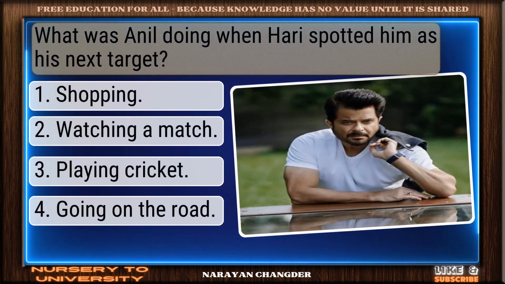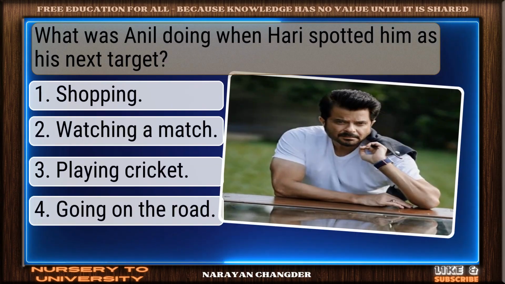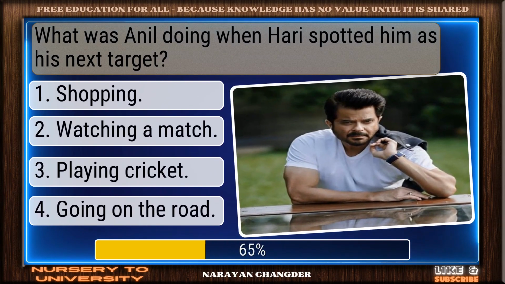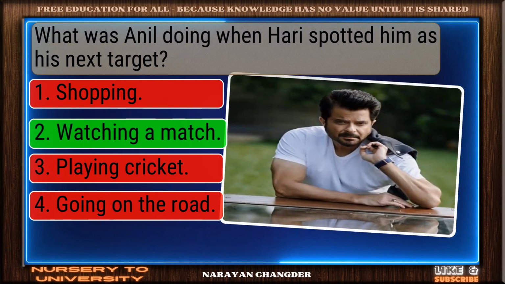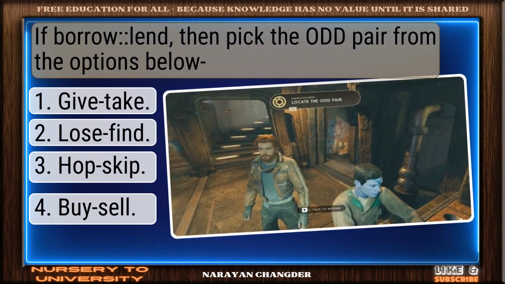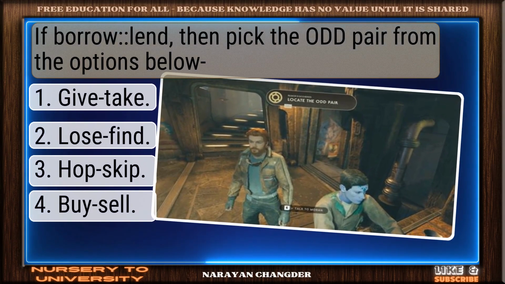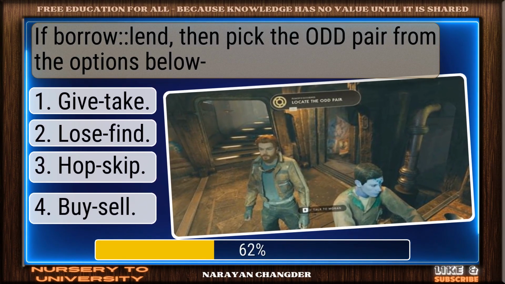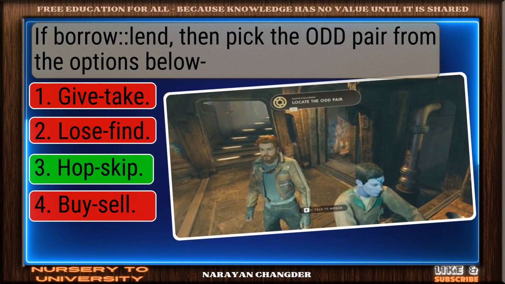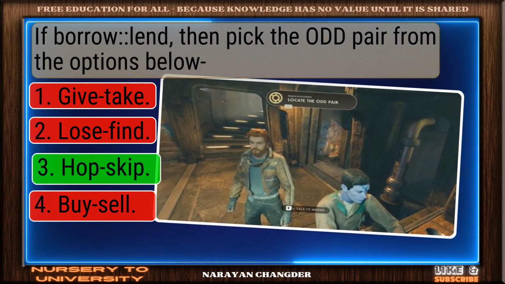What was Anil doing when Harry spotted him as his next target? Nicely done. Watching a match is a solid answer. If borrow, lend, then pick the odd pair from the options below. Great thinking. Hop, skip is the right choice.